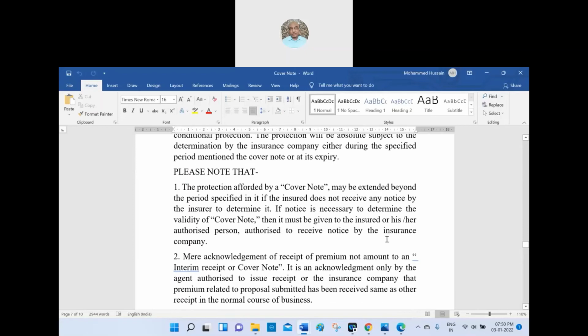Please note that the protection afforded with the cover note may be extended beyond the period specified in it if the insured does not receive any notice by the insurer to determine it. Suppose the policy did not reach the insured. Suppose it said 30 days, and it did not arrive. It will be extended if the insured does not receive any notice by the insurer to determine it.